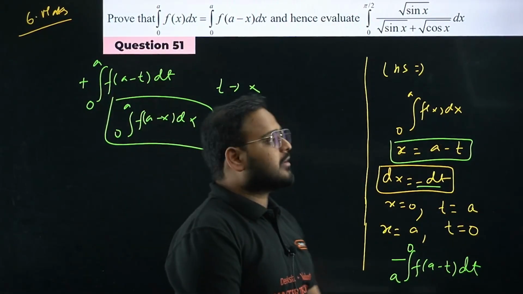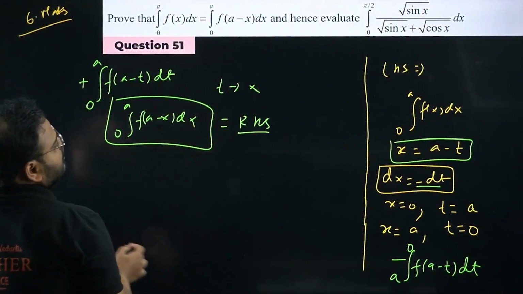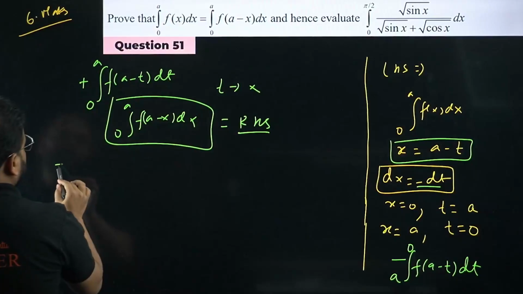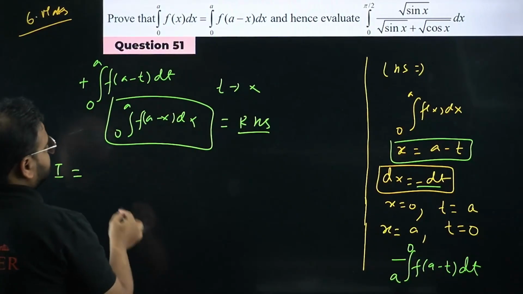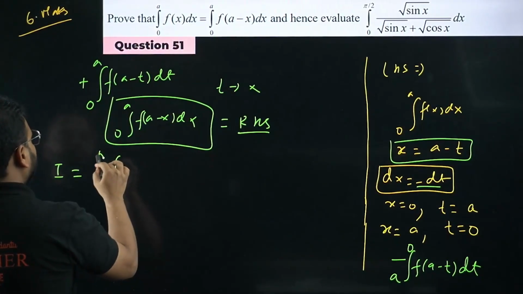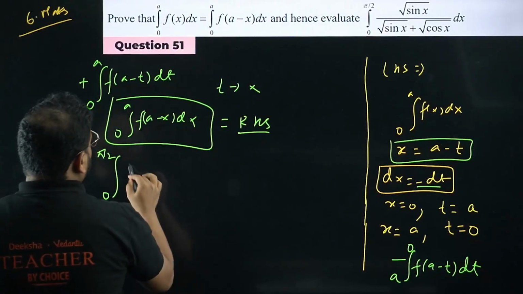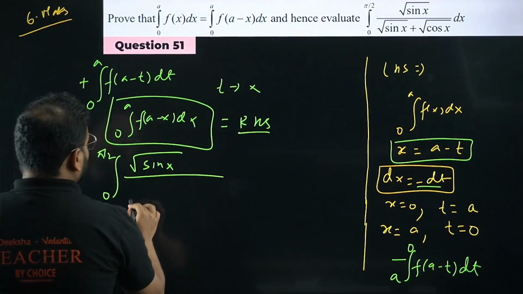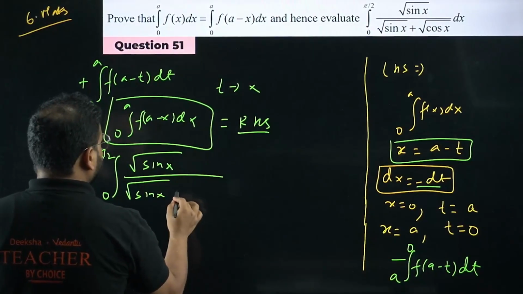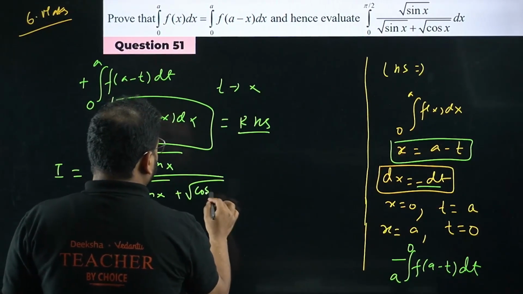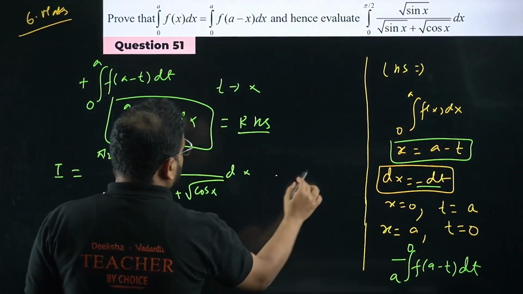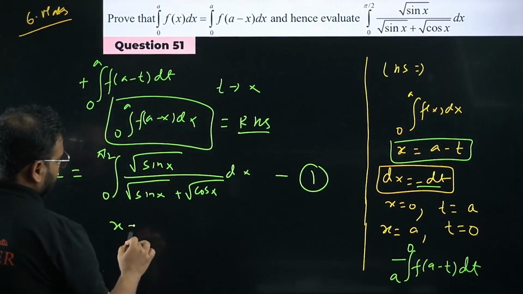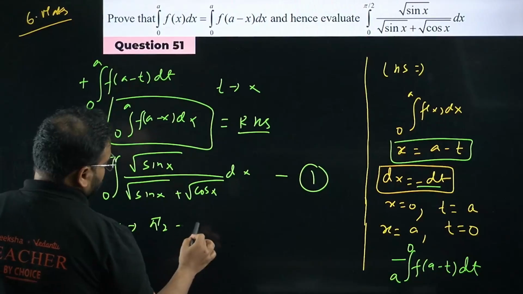Okay, now we'll solve the question which is given. 6 marker, very important. So if you solve this question, what are you going to do? Take the limit sum. The question: first I is nothing but the integral 0 to pi by 2 of root sin x divided by root sin x plus root cos x dx. Equation number 1. Replace x by pi by 2 minus x.